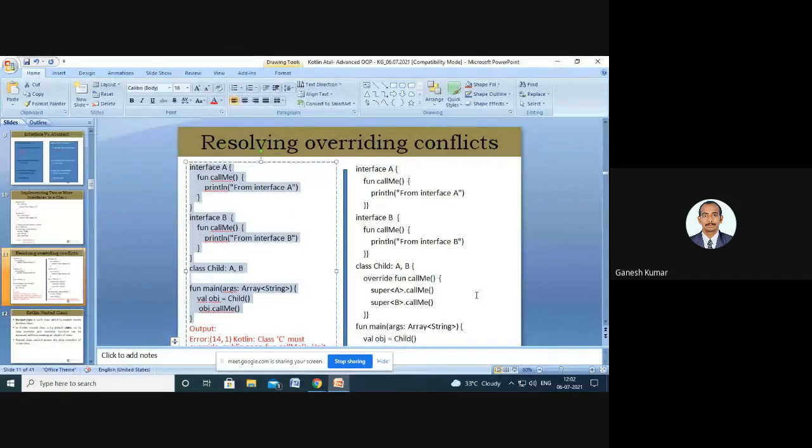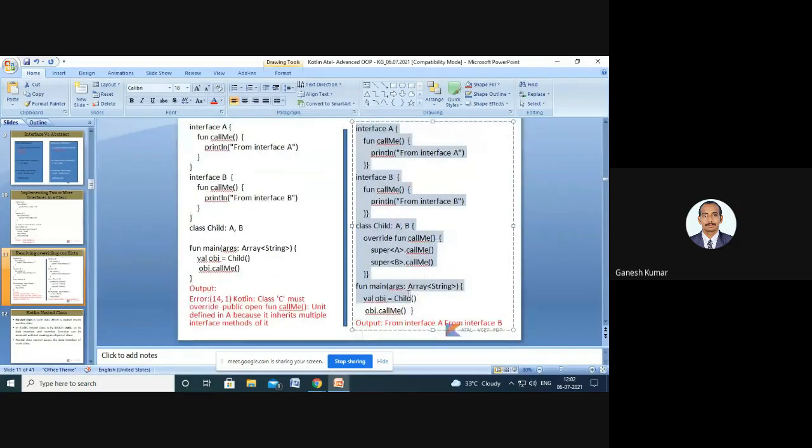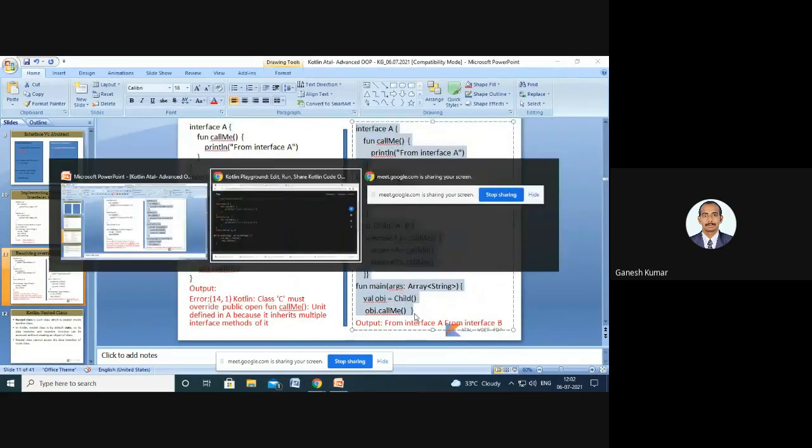So in order to overcome this, we are using the concept called override and super.